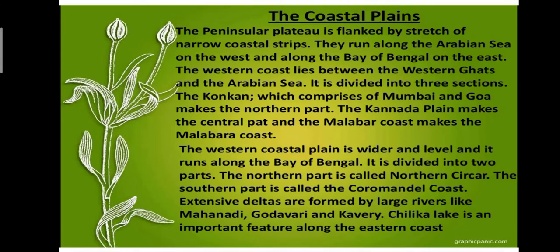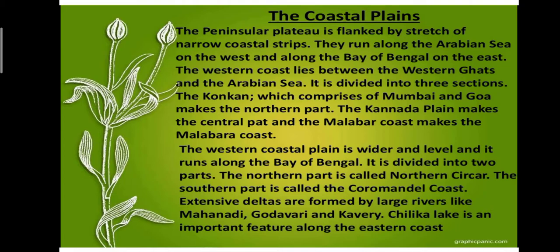Now, whatever we discussed in the points is explained in this para. The peninsular plateau is flanked by a stretch of narrow coastal strips. They run along the Arabian Sea on the west and along the Bay of Bengal on the east side. The western coast lies between the Western Ghats and the Arabian Sea. It is divided into three sections: the Konkan, which comprises Mumbai and Goa, makes the northern part; the Kannada plain makes the central part; and the Malabar coast makes the southern part.